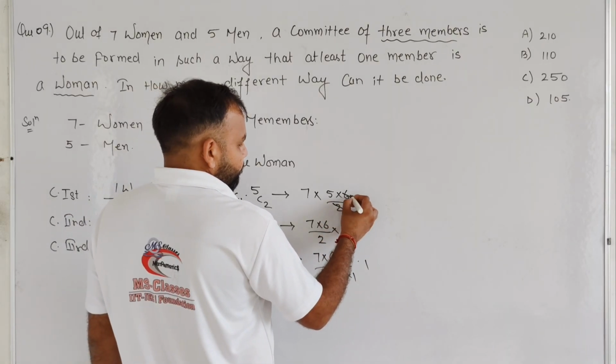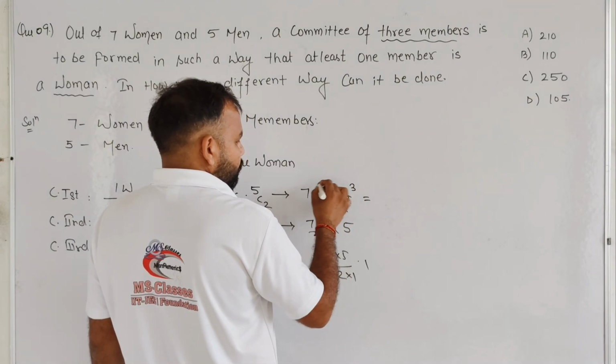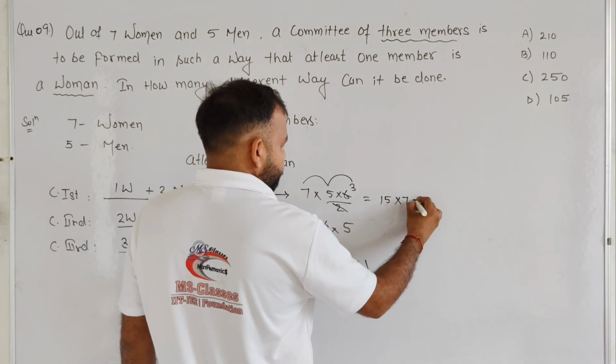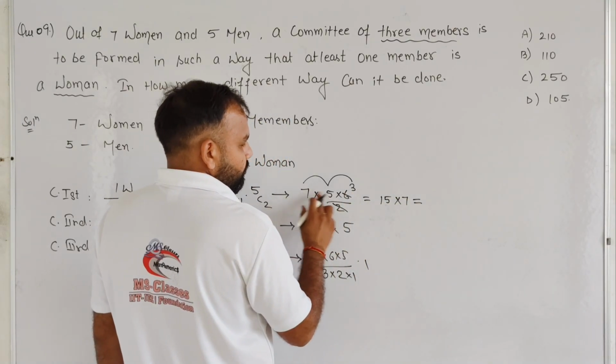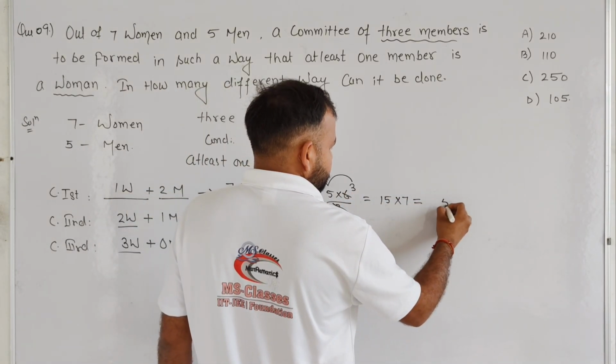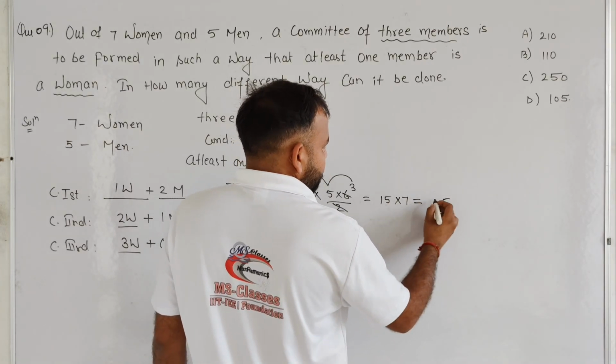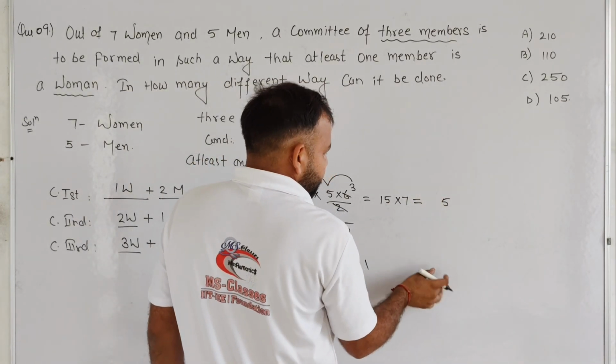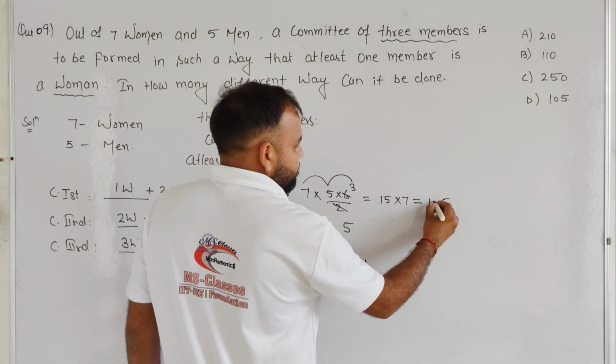So 15 into 7. 15 into 7. 7 5 is 35, 7 into 15 is 105. Okay, sorry, not 85, that is 105.